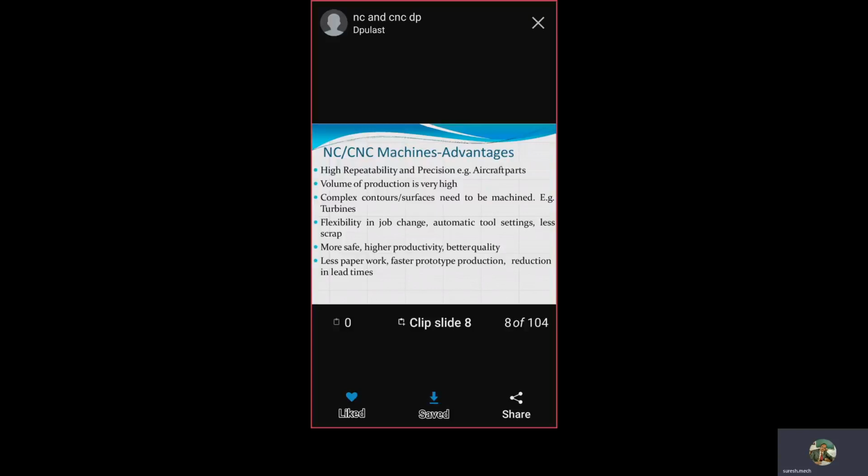Less paperwork, because everything is computer interfaced, and whatever program you are writing is in the form of a soft copy. Therefore, less paperwork. Faster prototype production. A prototype means a compact, smaller-size version of the real-time product. So, faster prototype production.